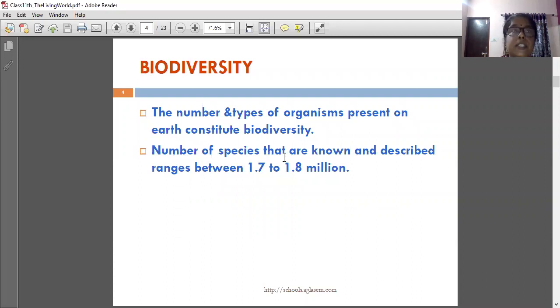Biodiversity, we learned this topic yesterday. These two topics which I am showing in these slides are points you have to remember, as they are the answers to some questions. The number and type of organisms present on Earth constitute biodiversity. That is the definition of biodiversity. The number of species that are known and described ranges between 1.7 to 1.8 million.